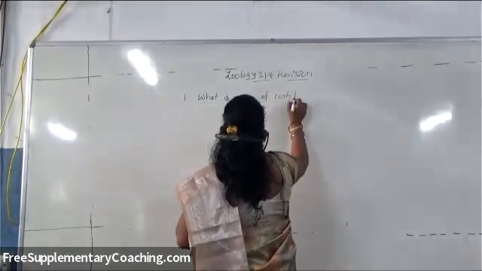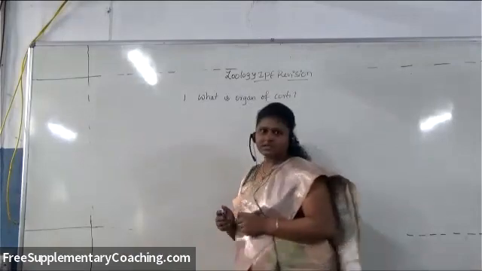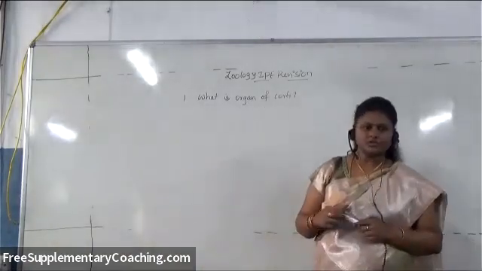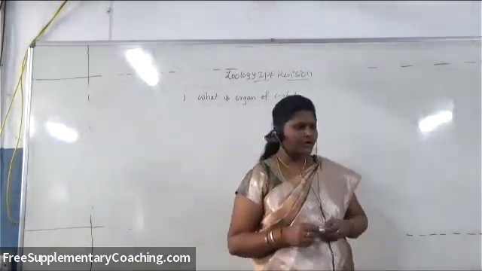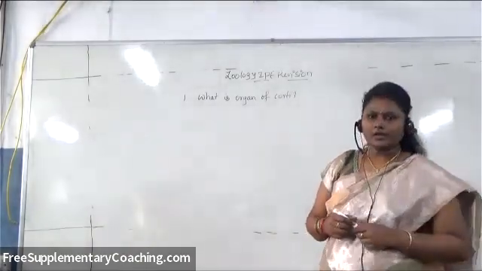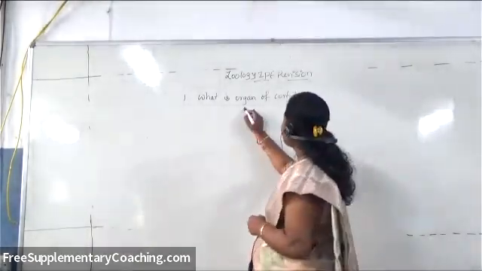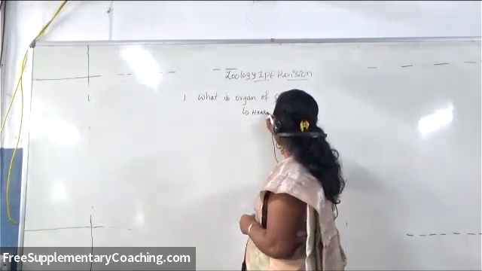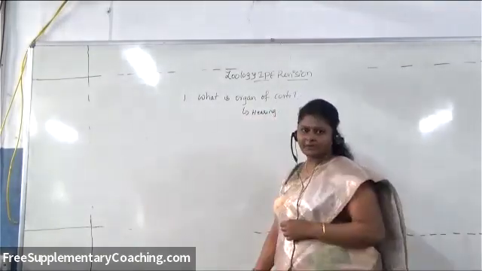So what is organ of Corti? This is also one of the important VSAQs which you can learn. What is meant by organ of Corti? Organ of Corti is meant for hearing. It is the organ which is meant for hearing.